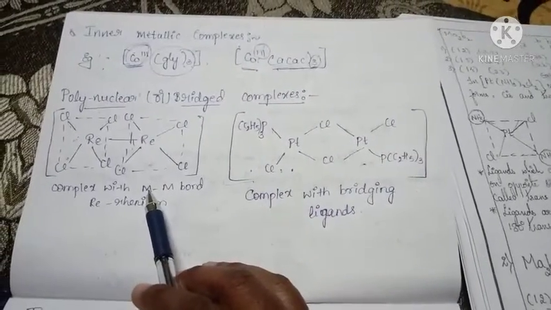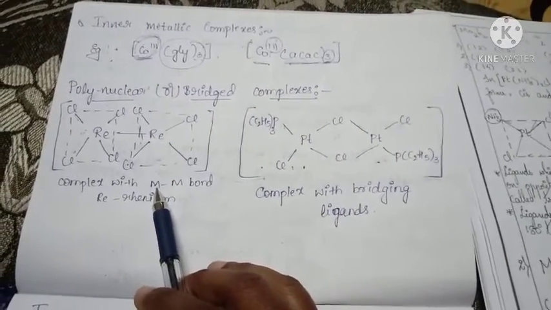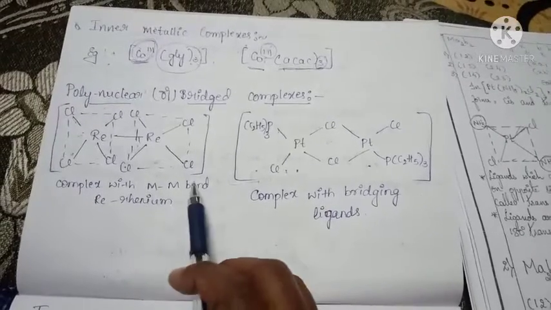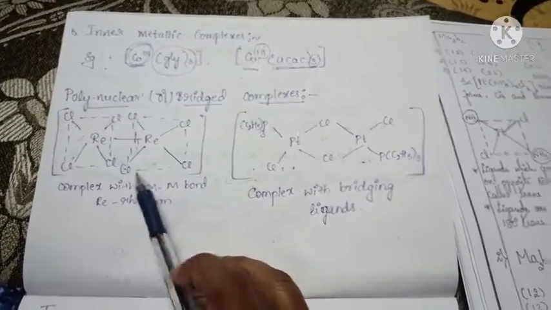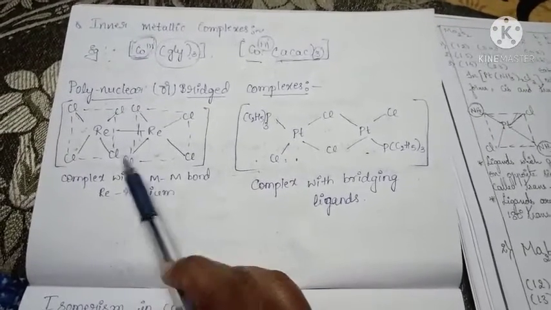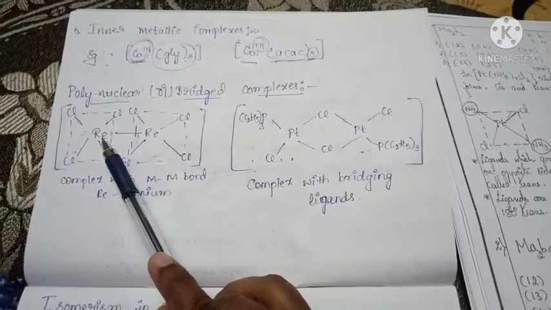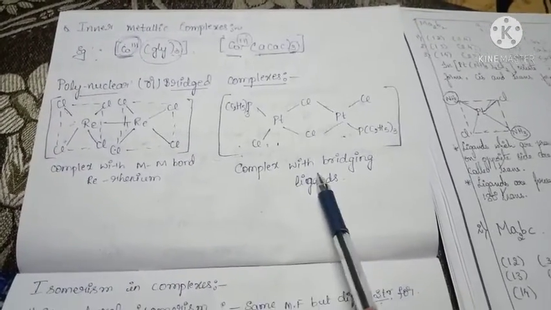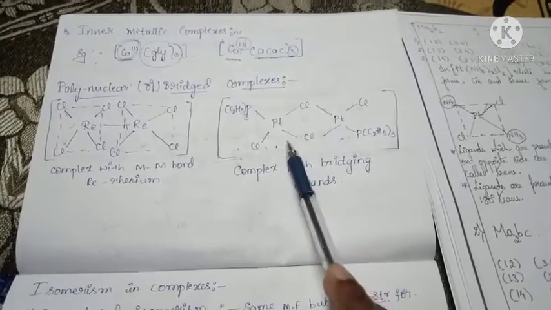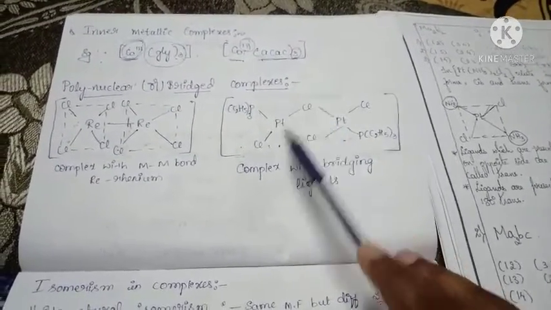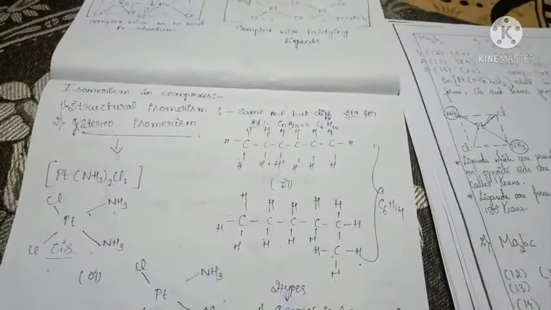Next is polynuclear or bridged complexes. In that, there are 2 or more metal atoms present in the coordination sphere. In that there are 2 possibilities. One is complex with a metal-metal bond. Here the complexes are bonded with metal. Another is complex with bridging ligands. It means the complexes are balanced by ligands. These 2 are possibilities. And next is isomerism.